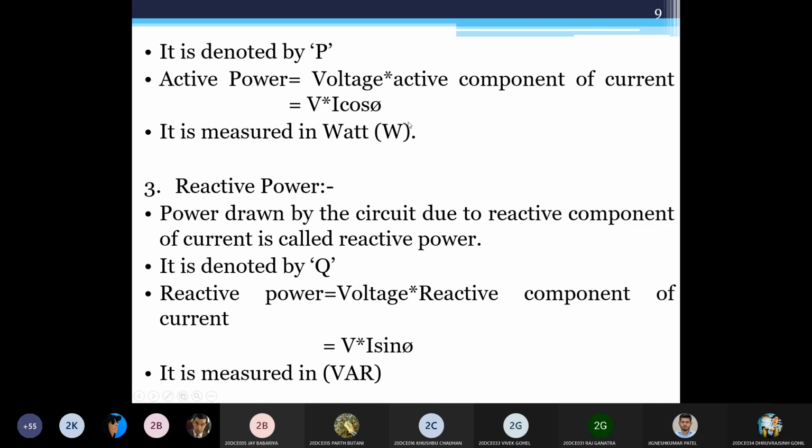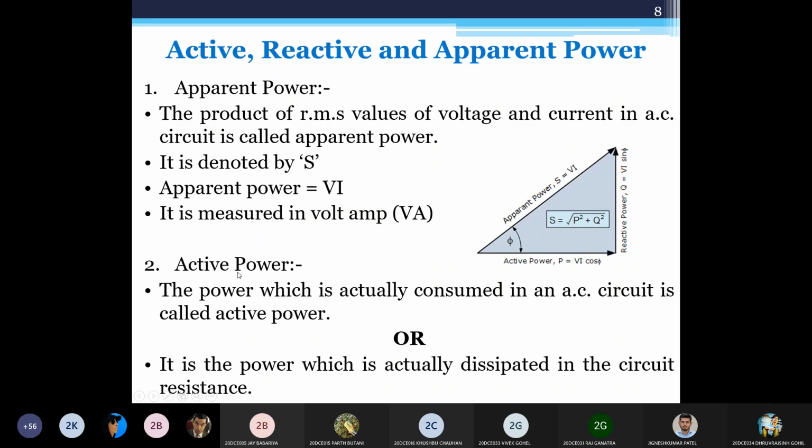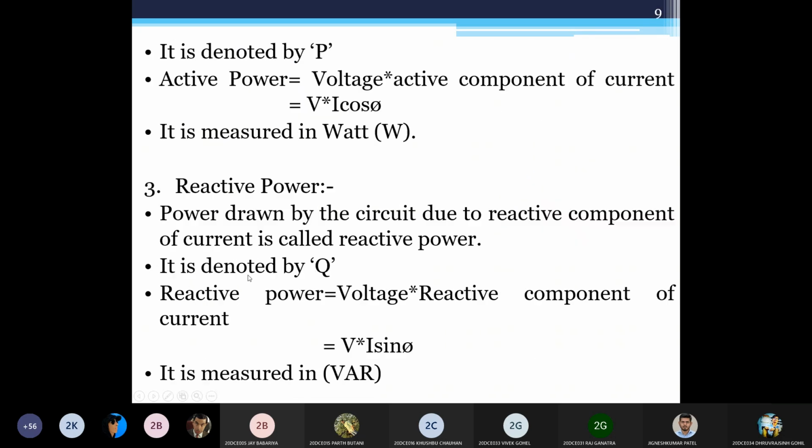Okay. So a lot of instruments you will see at your home are rated in watt. One example, your fan is rated at 75 watt or 70 watt. That is actually rated in active power. There is also some reactive power that is required to run the fan, but it is not rated in the case of household electrical equipment. But in industries, they have to pay for the active power as well as reactive power.